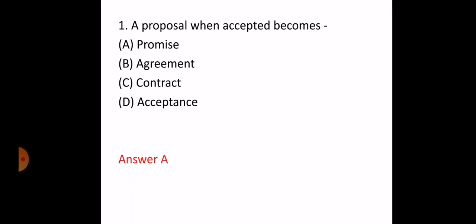Section 2B of the Indian Contract Act provides that when a person to whom proposal is made signifies his assent thereto, the proposal is said to be accepted. A proposal when accepted becomes a promise.